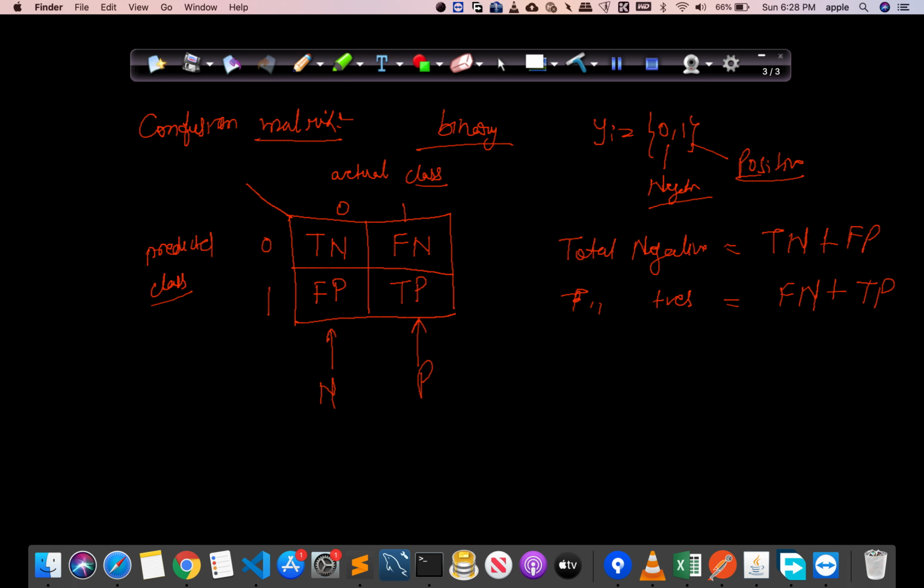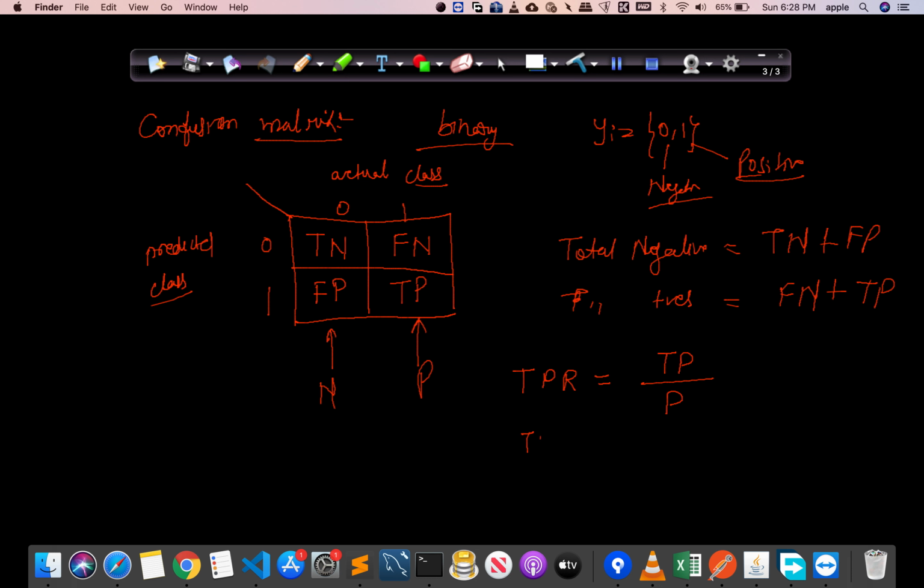Now we want to know what is the true positive rate of our model. True positive rate means the points that were classified as positive points out of all the points. So true positive rate is true positive divided by all the positives that we had. This is the true positive rate.